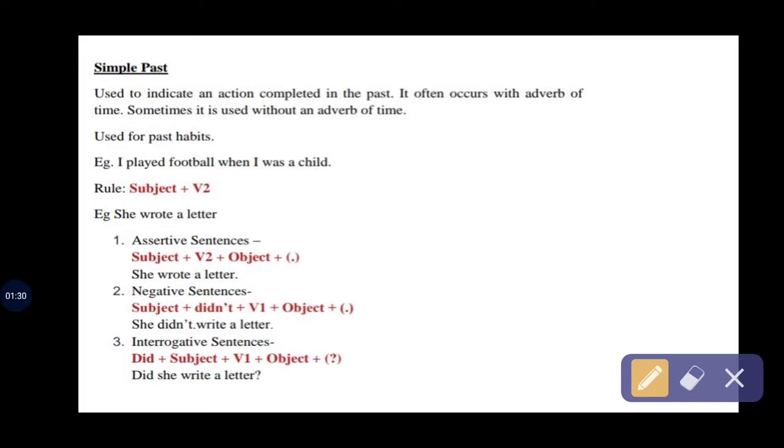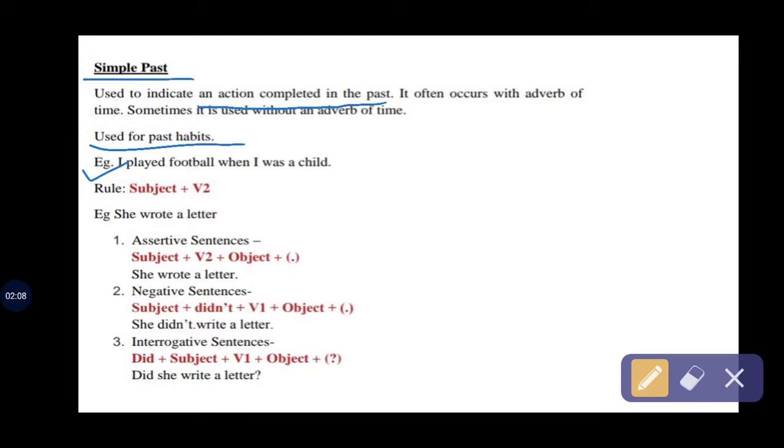First, we have to know for which sentences we can use simple past tense. Here I have written: used to indicate an action completed in the past. It often occurs with adverbs of time. Sometimes it is used without an adverb of time. Also used for past habits. An example: I played football when I was a child.